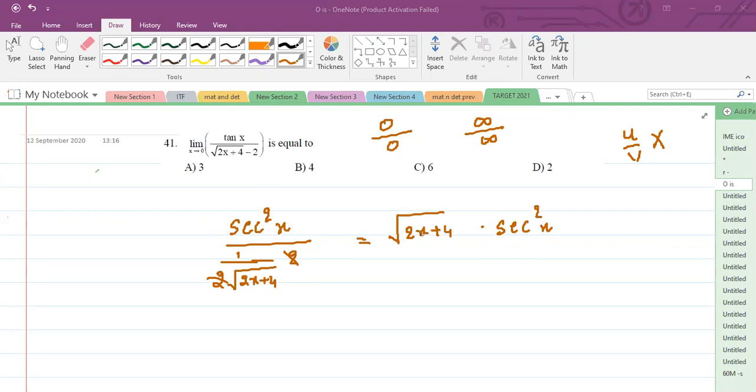Now if I apply x tends to 0, this is 1 square, and this is 2 into 0 plus 4, 2. So 2 into 1 becomes 2. The answer will be option D. While explaining the concepts of limits, I will explain L'Hospital rule in detail. For the time being, just remember differentiating numerator and denominator separately, then applying the limits.